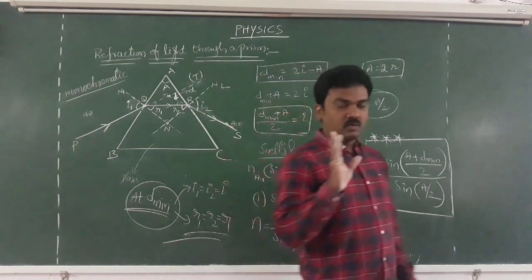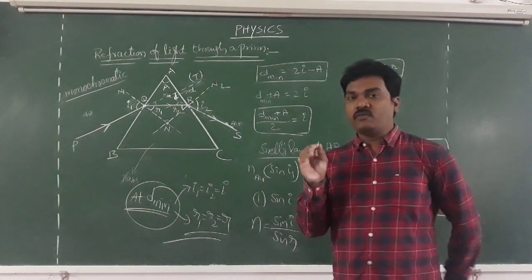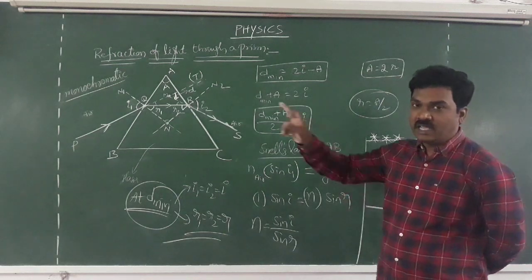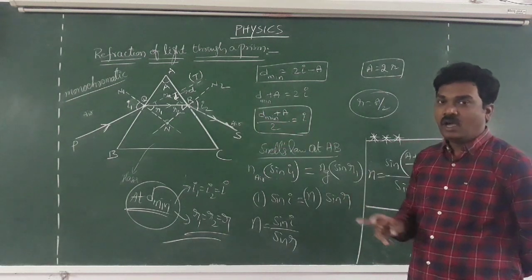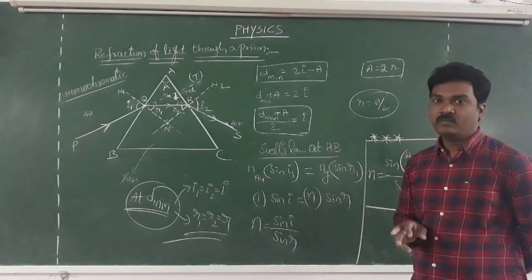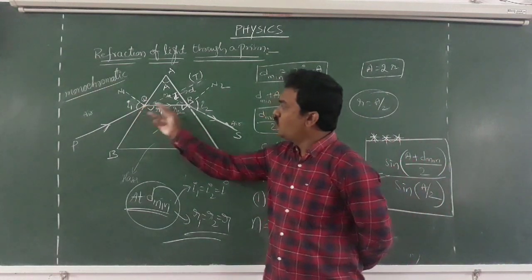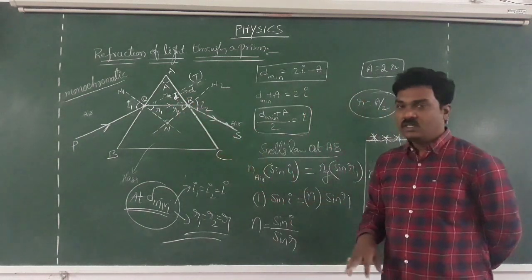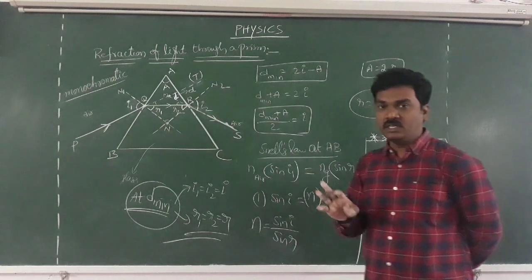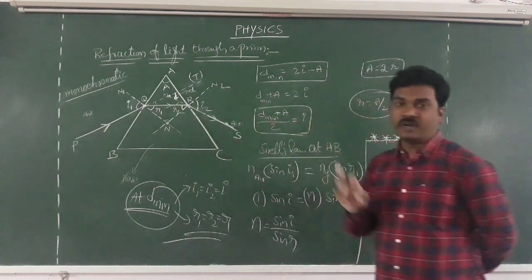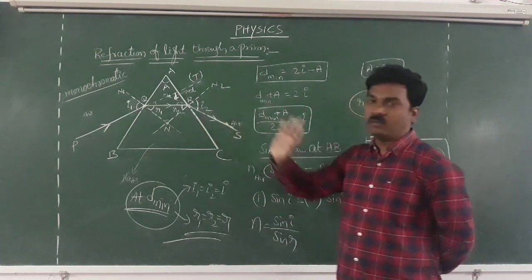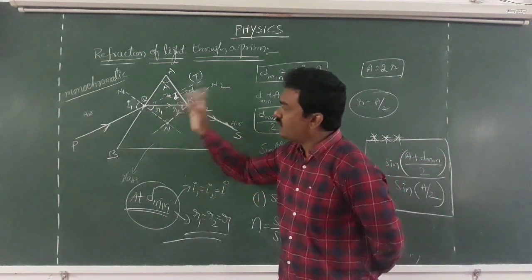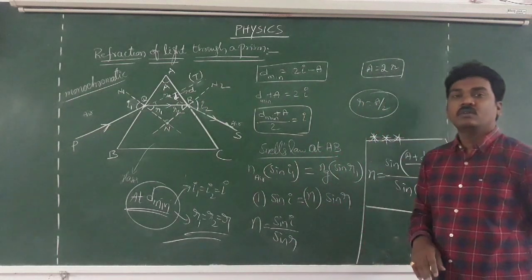So when you are going to deal with the refraction of light through a prism, I1 is the angle of incidence at AB, R1 is the angle of refraction. Then the refracted light QR in the prism will be the incident light ray for AC. Then R2 is the angle of incidence, I2 is the angle of refraction. Of course, this is the angle of emergence also. The angle between actual path and emerging path is angle of deviation.